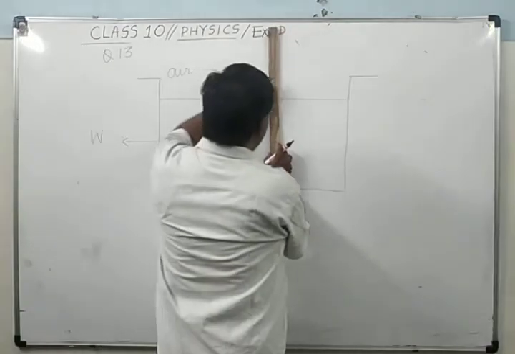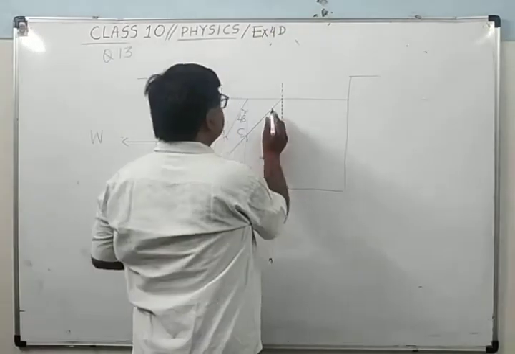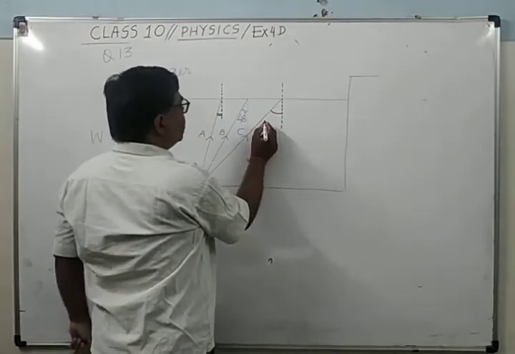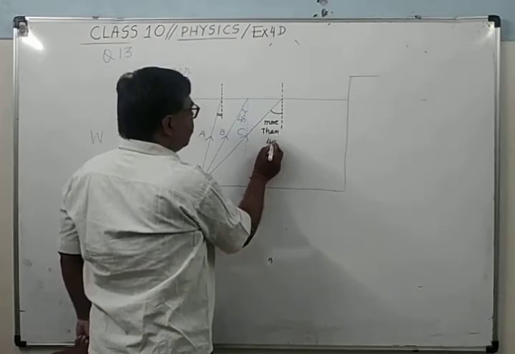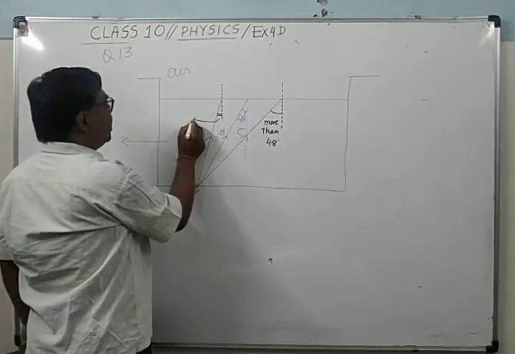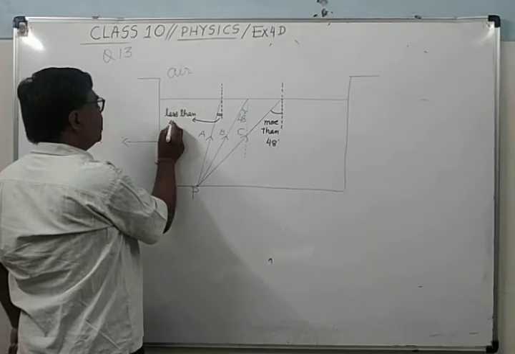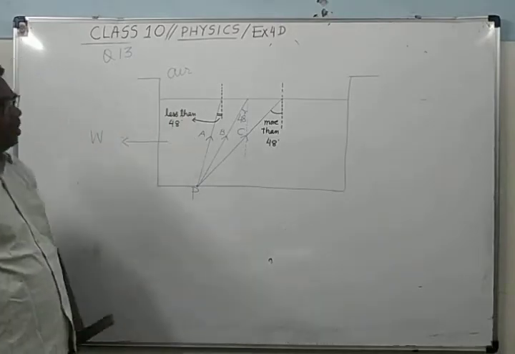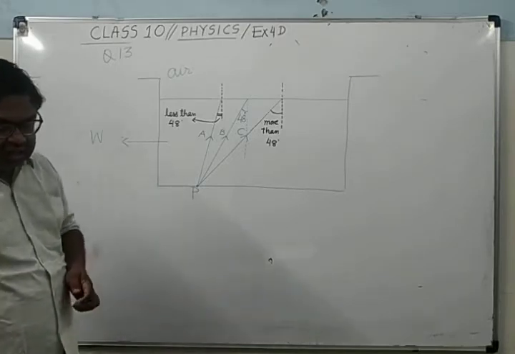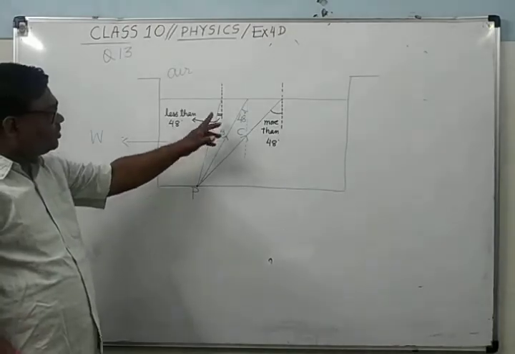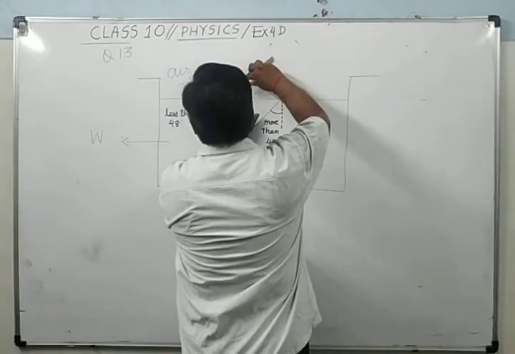While for ray C, it will become more than 48 degrees. It is more than 48 degrees, while this angle is less than 48 degrees. It's clear. Here in this diagram I have written it, but when you write the answer, no need to write it. So since this ray is falling at the water-air interface at an angle less than the critical angle, it will get refracted.